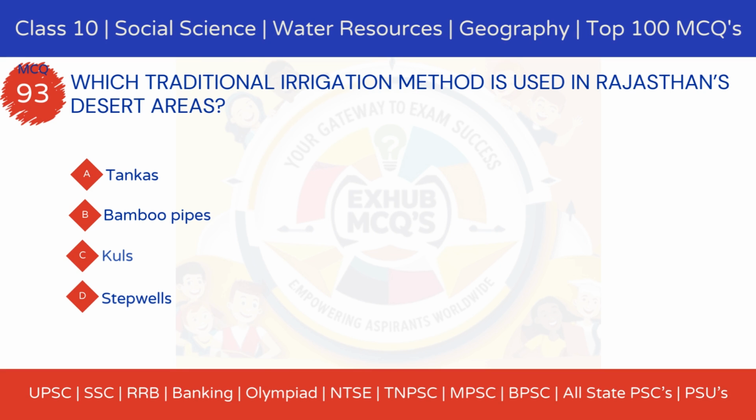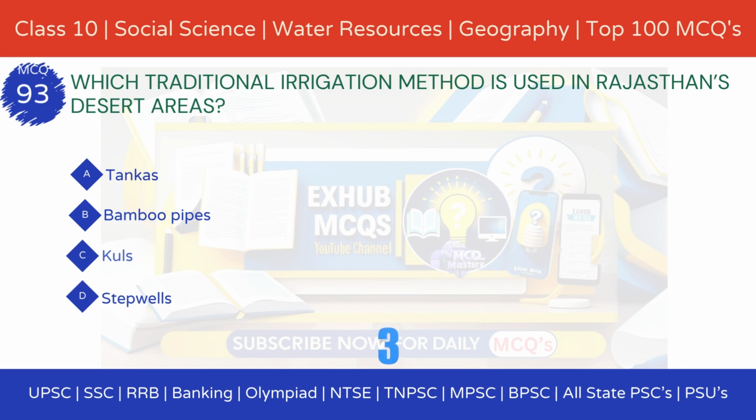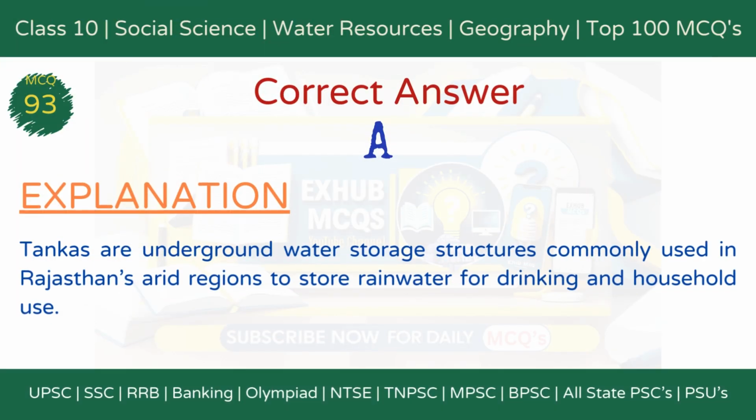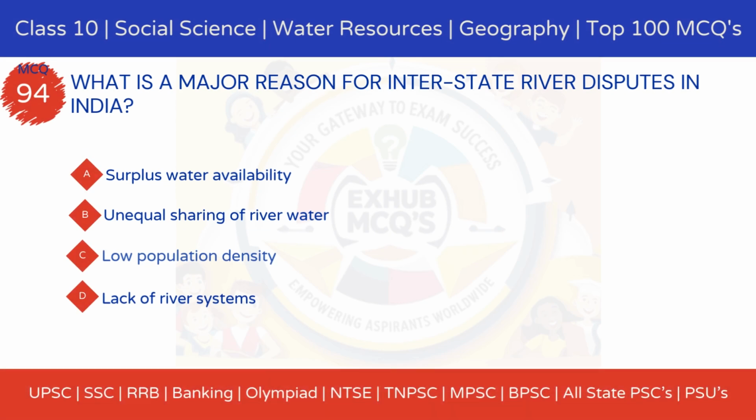Option A, tankas. Option B, bamboo pipes. Option D, step wells. The correct answer is option A, tankas. Explanation: tankas are underground water storage structures commonly used in Rajasthan's arid regions to store rainwater for drinking and household use. Question 94. What is a major reason for interstate river disputes in India?